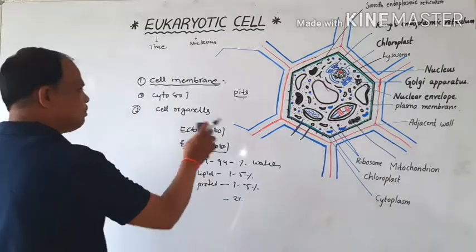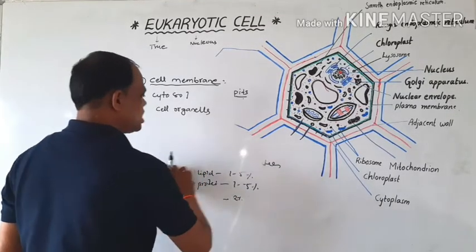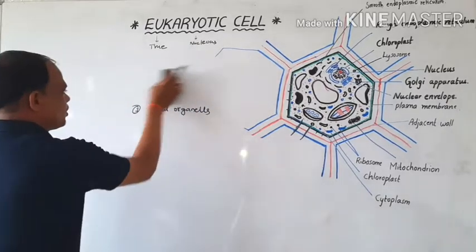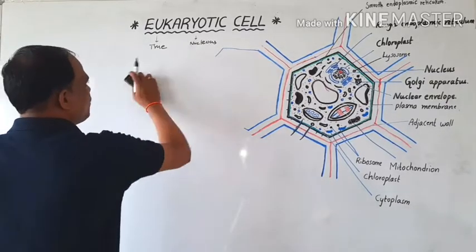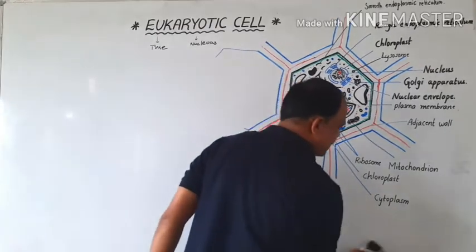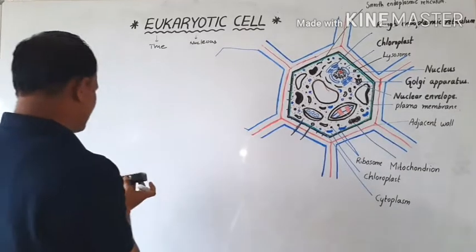Then the next part is the cell organelles. The first cell organelle is the plastids. Now we are going to discuss the plastids.